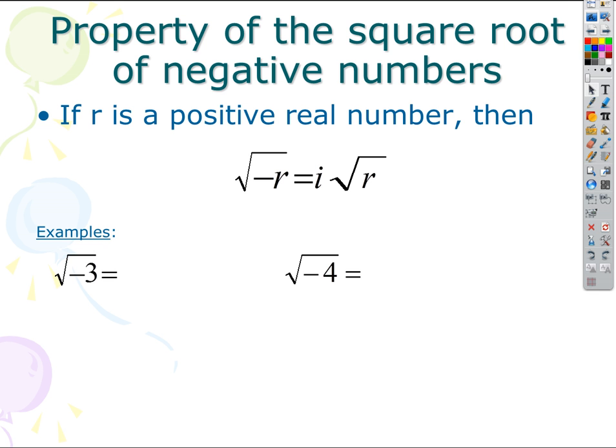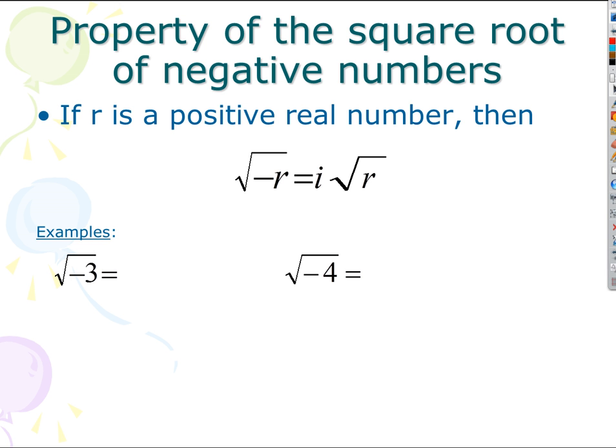And we can do real problems that way. Say we've got something like the square root of -3. We just break the square root of -3 up into the square root of -1, which is i, times the square root of +3 that we're used to. Just the same old square root of 3 we've always dealt with. So the answer is just i times the square root of 3. Done. That's it. It's an imaginary number, but it's the answer.